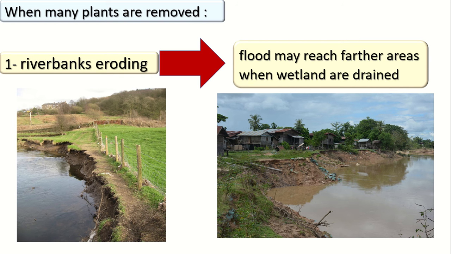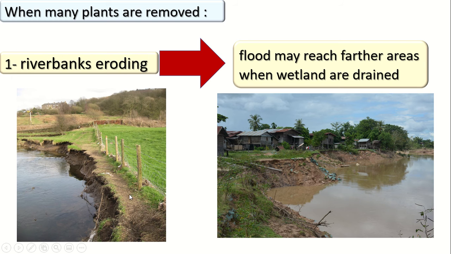Okay, at first let's talk about what will happen in an ecosystem where there is a river and the plants are removed. If we remove the plants from the ecosystem, what will happen? At first the river banks will erode. What's the meaning of erode? Eroding means damage. Damage what? The river banks. The river banks are the ground or the land around the river.